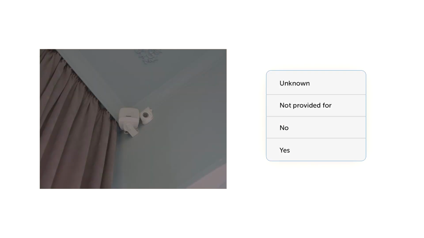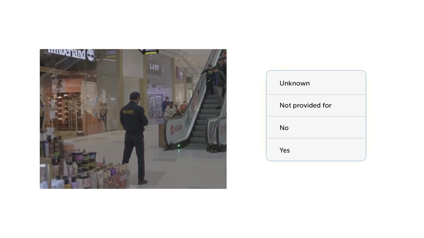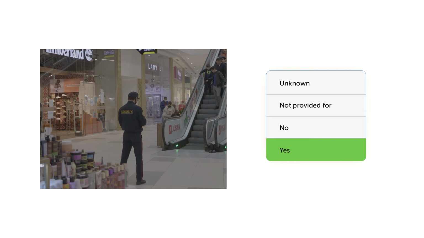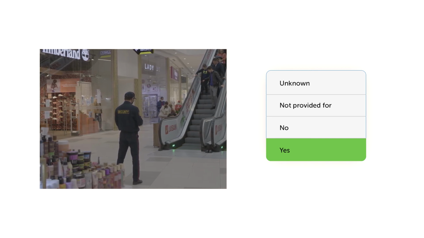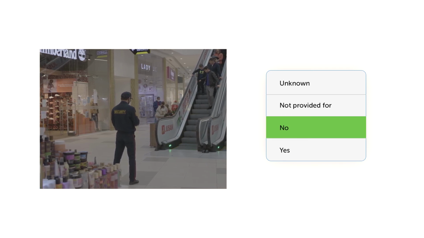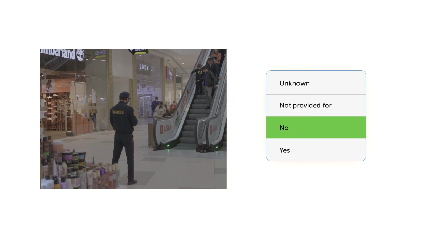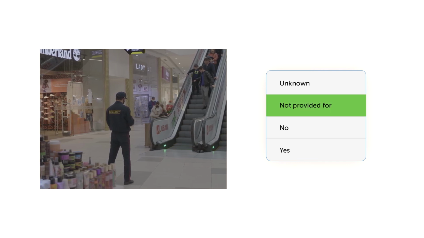When asked about the availability of video surveillance, choose yes if there are video cameras working inside the facility. If there are no cameras, the answer is no. When asked about the availability of security personnel, choose yes if the security works during the hours when the facility is open to visitors. Choose no if there is no security in the establishment or the security works only at night. You can also choose not provided for, depending on the facility type.